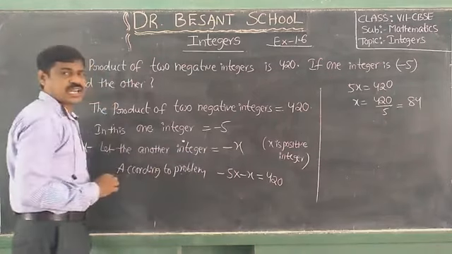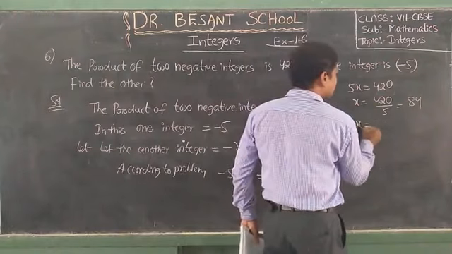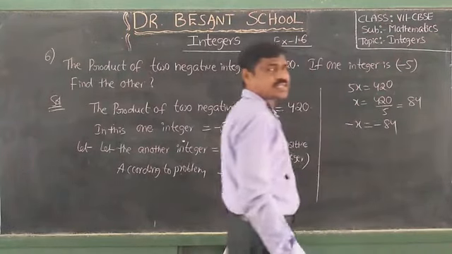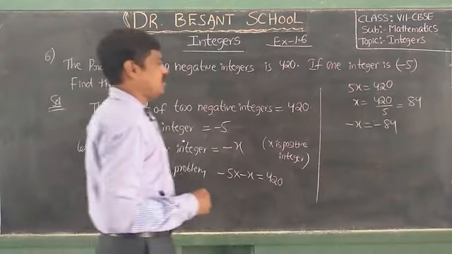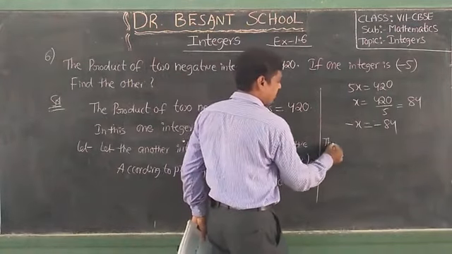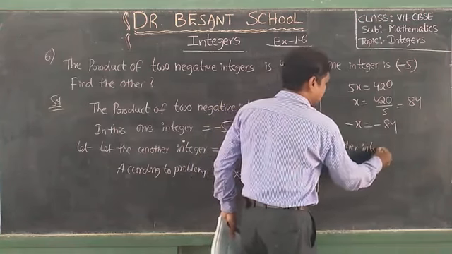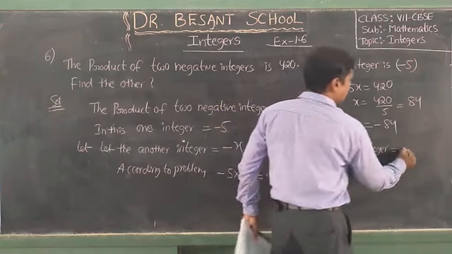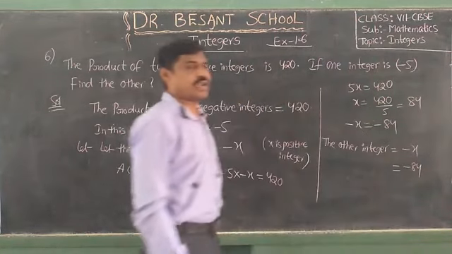Therefore x is equal to 84, and minus x is equal to minus 84. Therefore the other integer is minus 84.